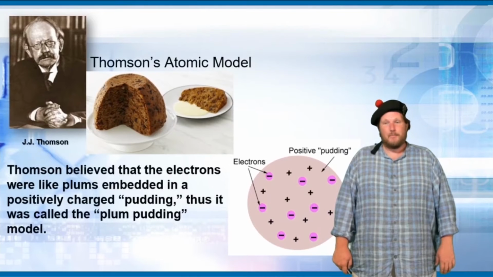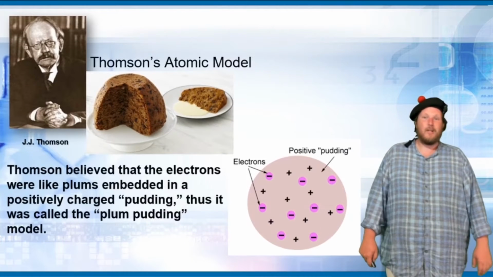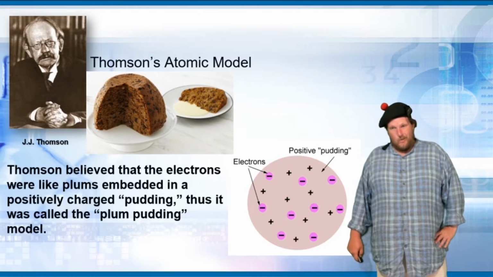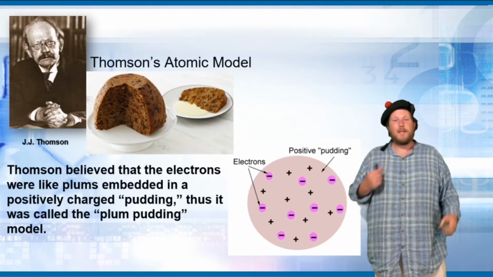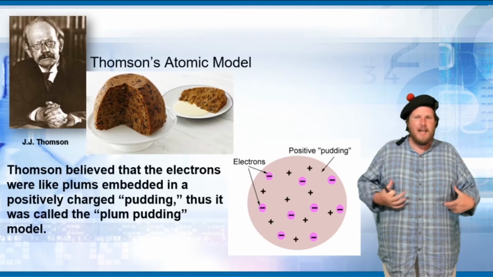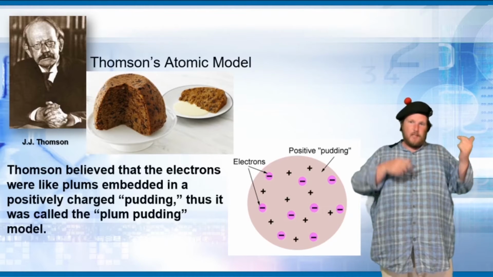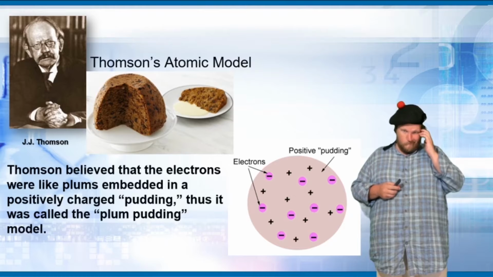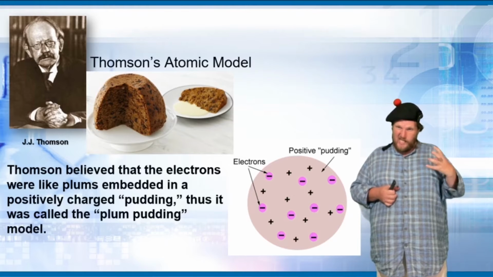This is J.J. Thomson. He is not an R&B singer. He is an old, funny-looking white dude. His atomic model, he called the plum pudding model. He said, so that's a plum pudding. A plum pudding is a raisin cake, basically.